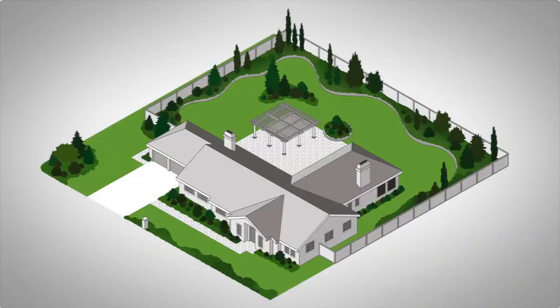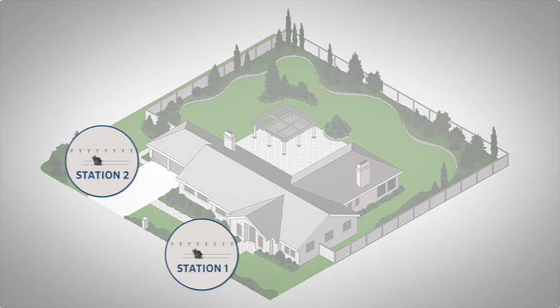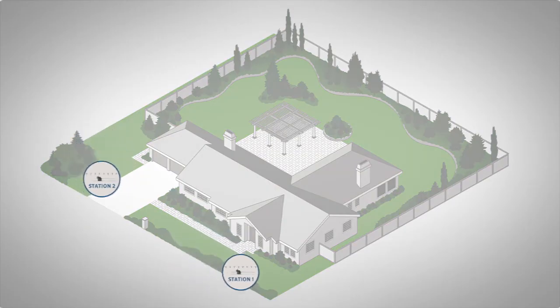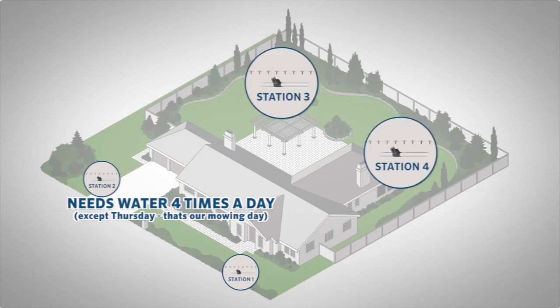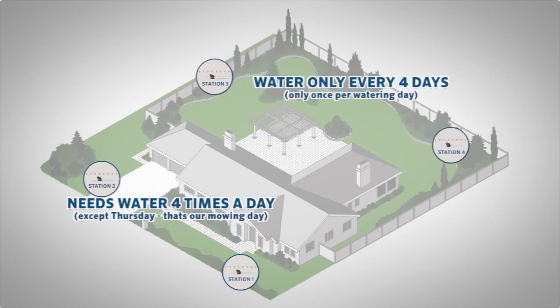So let's say that you have 2 newly seeded zones, stations 1 and 2 for example, and because it is new grass, you may need to water them on a daily basis, 4 times a day, with the exception of Thursday, because that's our mowing day. Let's also say that you have another 2 zones with trees, and these areas may need to be watered only every 4 days and once per day.